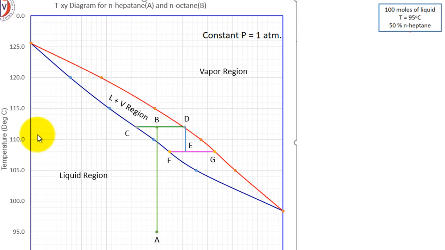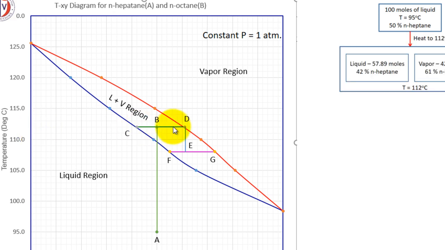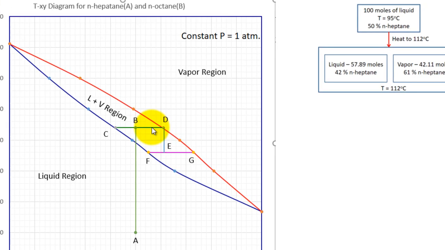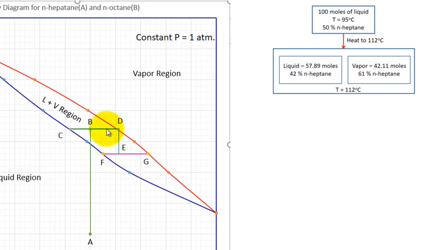This is 110, 111 and this will be 112. So I will heat it to a temperature of 112 degrees centigrade. At this particular temperature, it will form the first bubble. It will start boiling, and I will continue to heat until the temperature is this much. It will have both liquid and vapor. Now this 100 moles of liquid will become 57.89 moles of liquid and 42.11 moles of vapor. If you add, you will get 100 only.